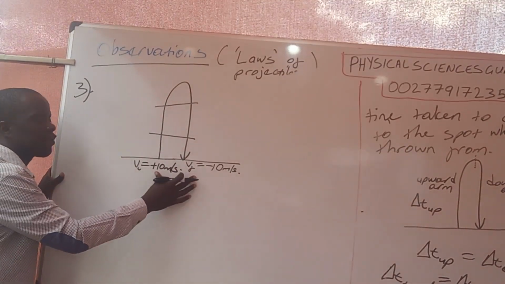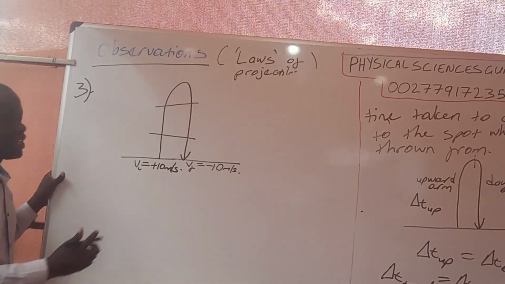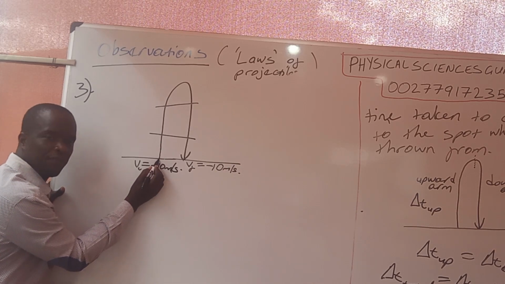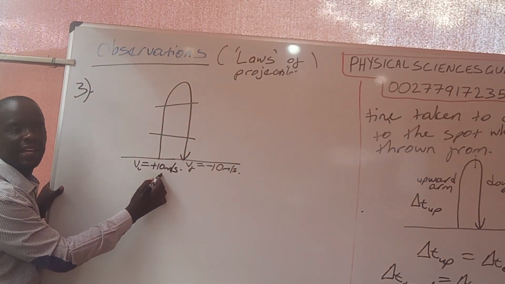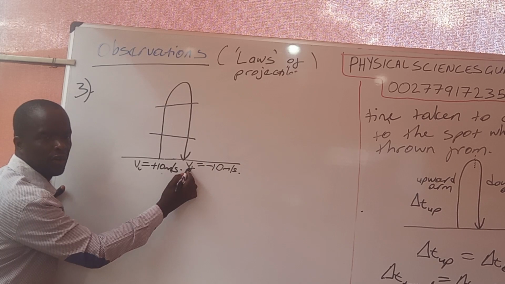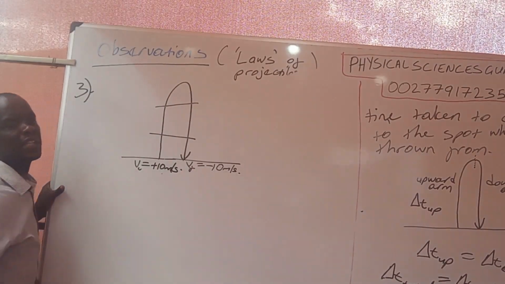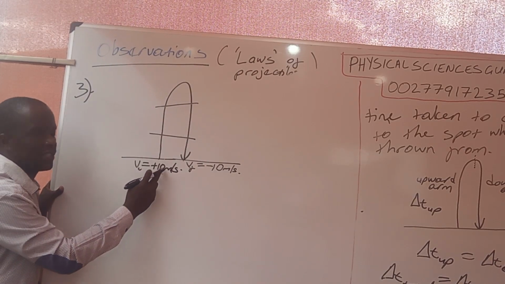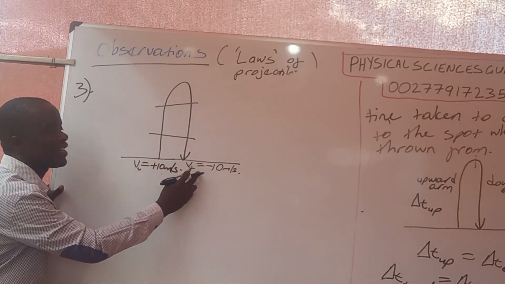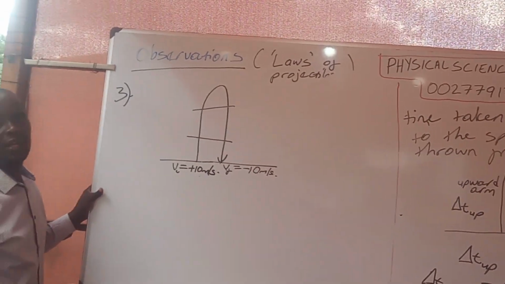So we have started from the ground here. What it means is that if you throw a projectile up at a velocity of 10 meters per second, it will arrive back on your hand at a velocity of negative 10 meters per second. The size of the velocity when going up is 10. The size of the velocity when it's coming back down is 10.